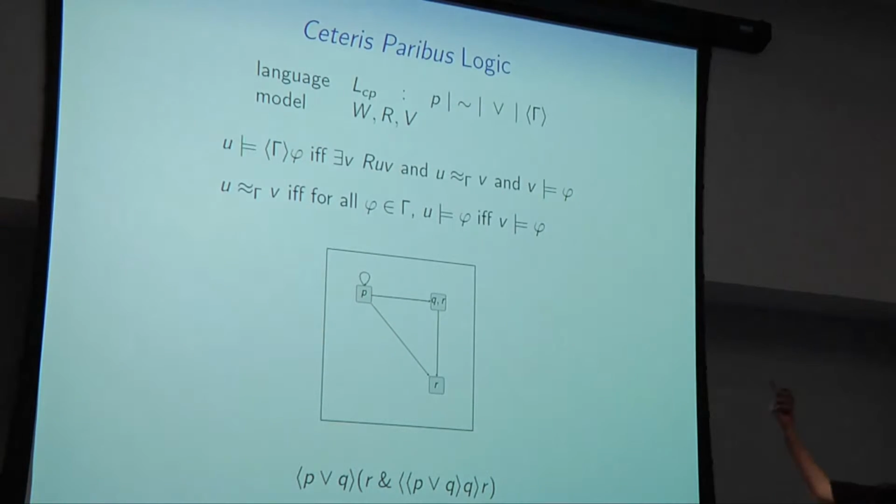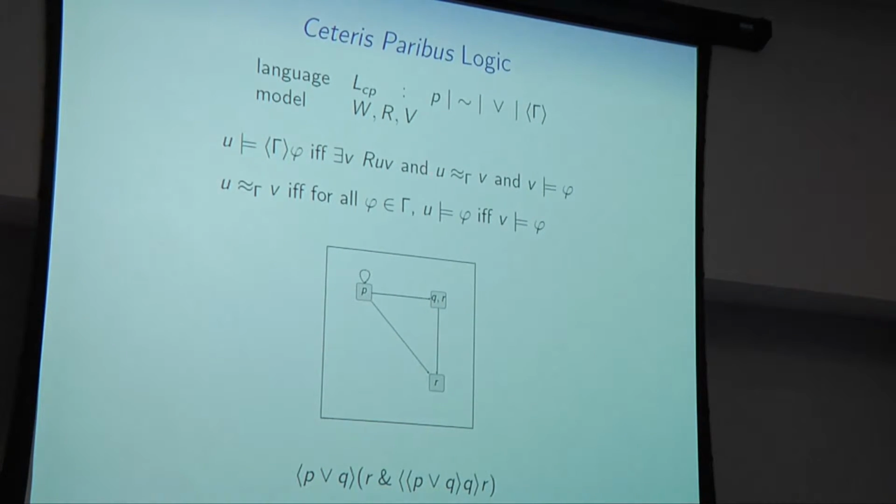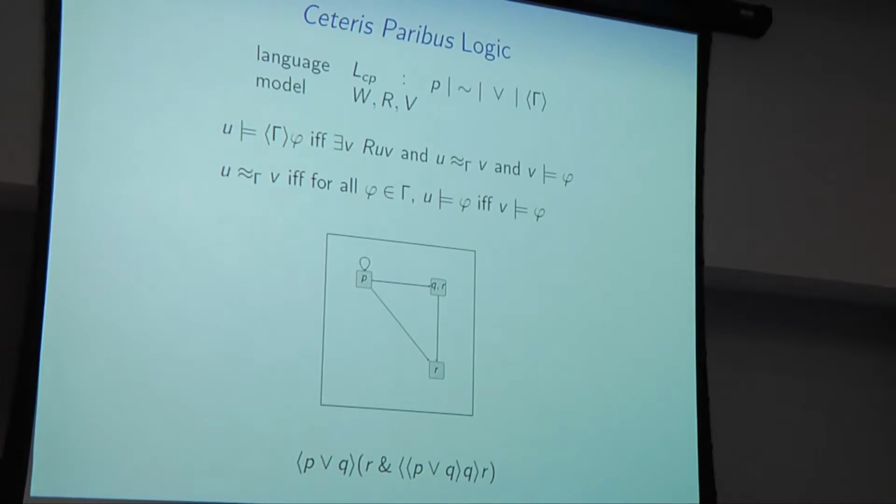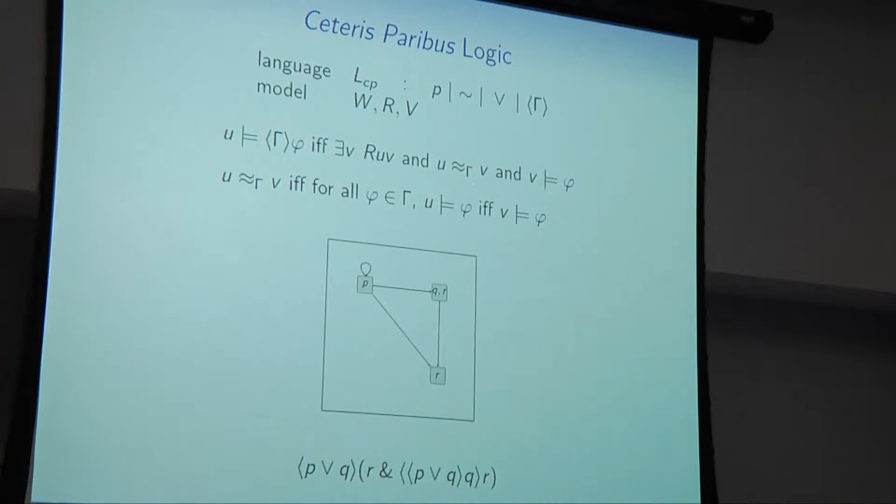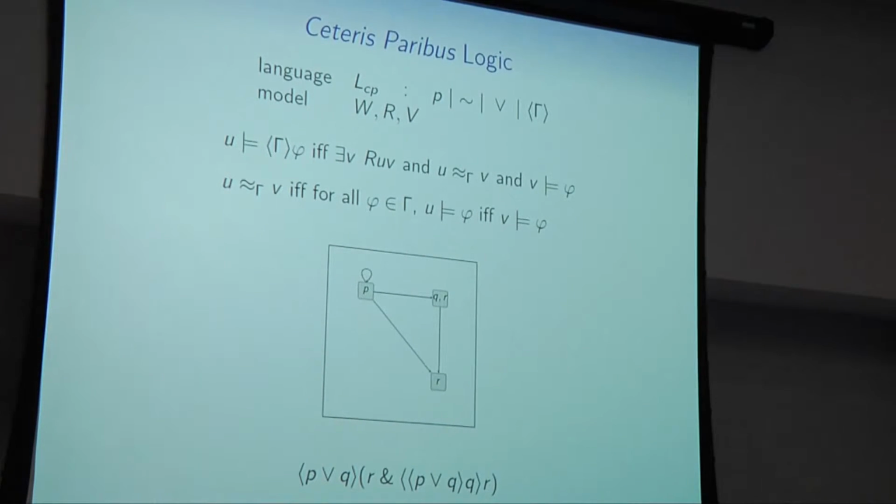Right, so we're introducing this language. In fact, we're not introducing it, we're taking it over. It's a language for reasoning about Ceteris Paribus conditions in general. So we include inside the diamond of our modalities a set of formulas which is meant to represent those conditions that are held constant under Ceteris Paribus cases. If you look at the truth condition, you see there's an extra clause that requires the two states to be equivalent modulo gamma. That just means that they have the same truth value for formulas in gamma.